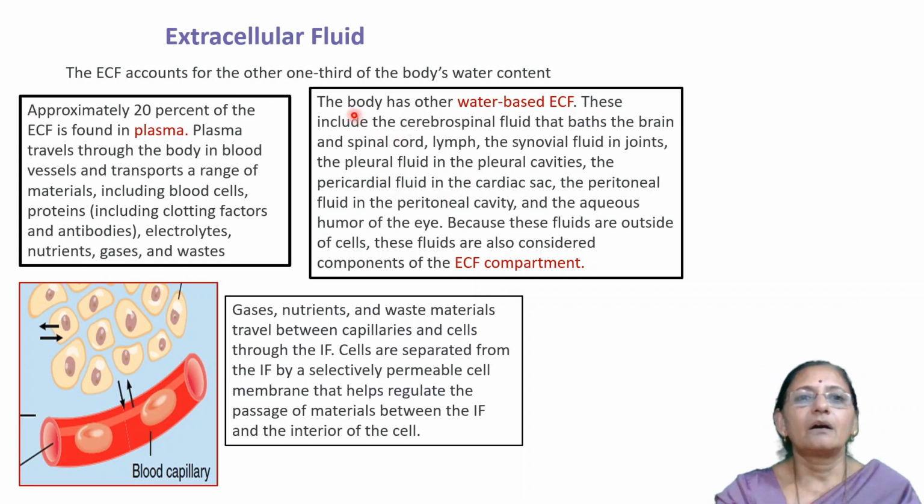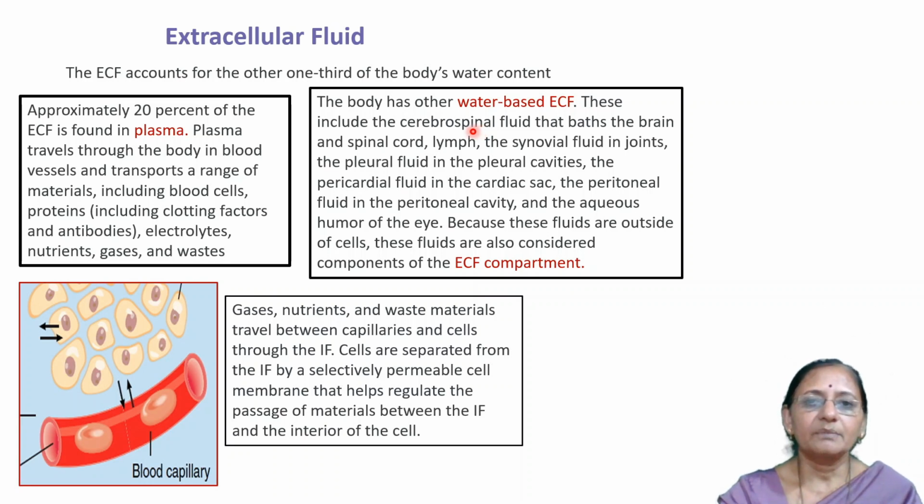And thus, the body has this extra water-based extracellular fluid. Cerebrospinal fluid is present in the brain and spinal cord. The lymph is present in lymphatic vessels and lymph nodes. The synovial fluid is present in the joints of bones. Then pleural fluid is present in the pleural cavity, that is, the cavities surrounding the lungs. Thus, in the pleural cavity, there is pleural fluid.